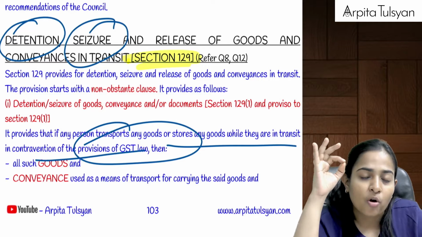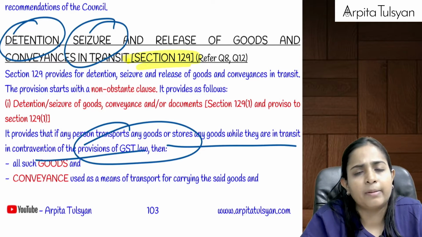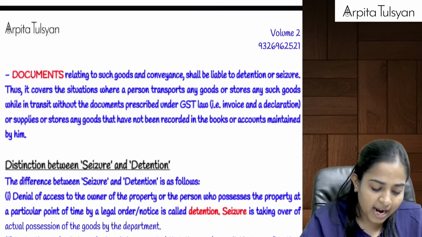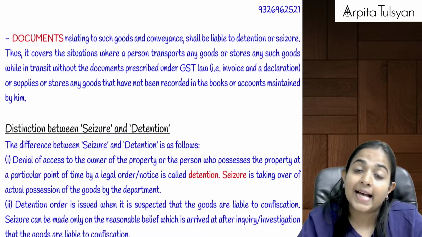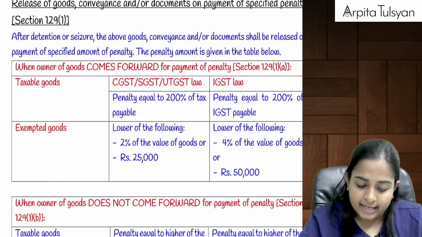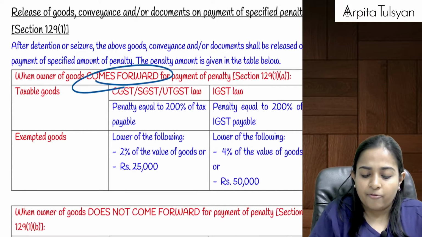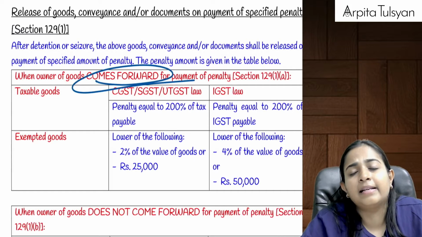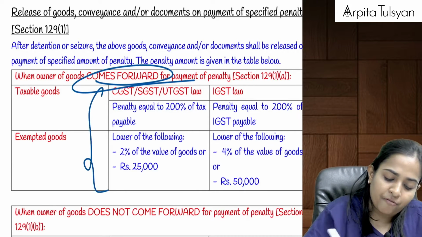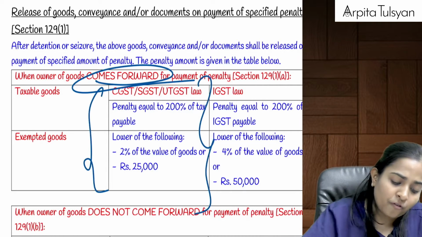As soon as the report is uploaded on the common portal, after that we can pass an order for detention or seizure. If nothing is found in physical verification, then we will allow them to go. But if something fishy is found, then we will pass an order for detention and seizure, meaning the goods as well as the conveyance, the goods as well as the truck, etc. can be detained. Now if the owner says that, okay, I will come forward and pay the penalty, but please release my goods and my conveyance, then this is the amount of penalty that is applicable.